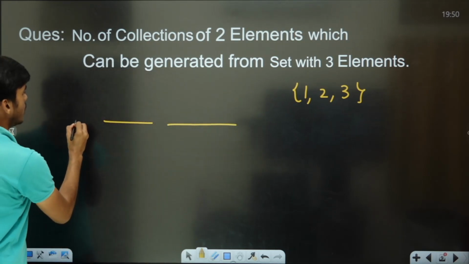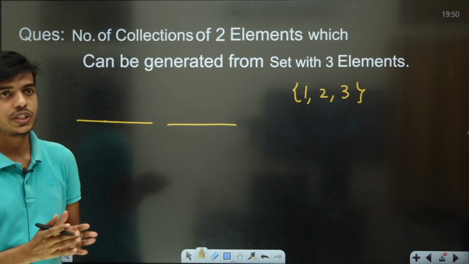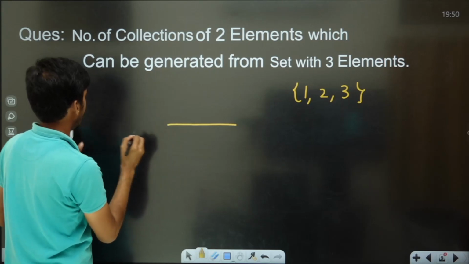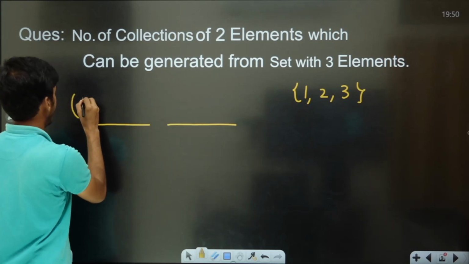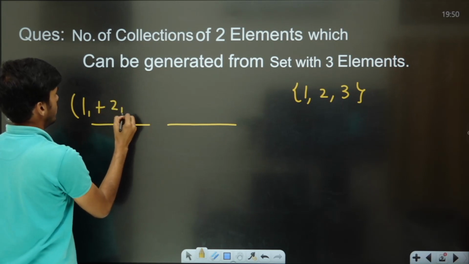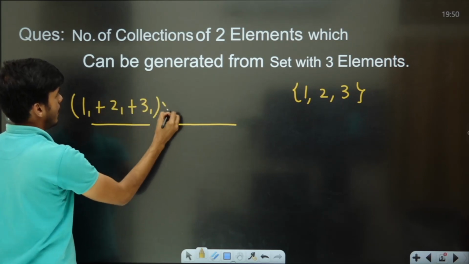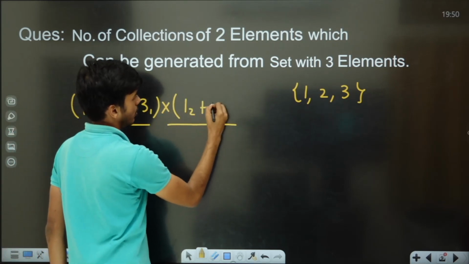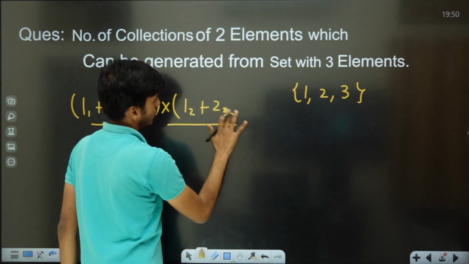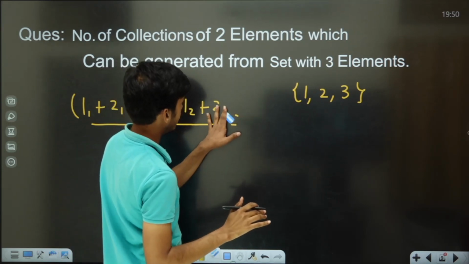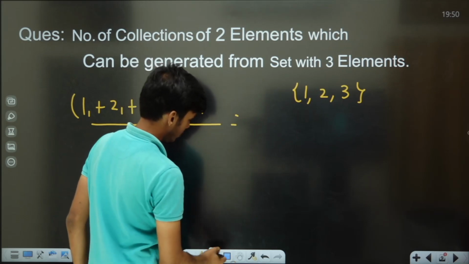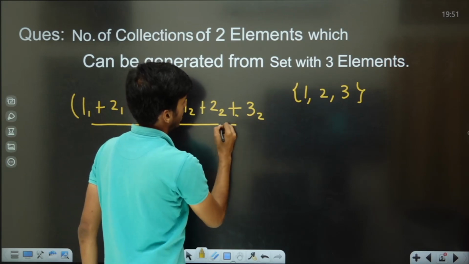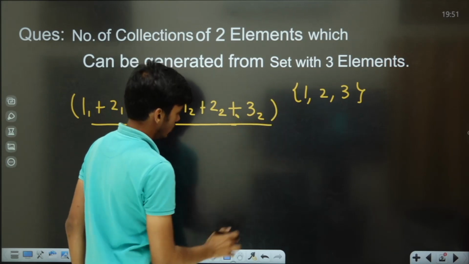The first blank space can be filled by us in how many possible ways? It can be filled either by 1 or by 2 or by 3. And the second blank space can also be filled by us either by 1 or by 2 or by 3. Hope you guys have got my point.